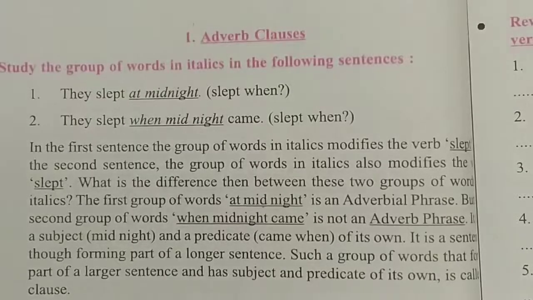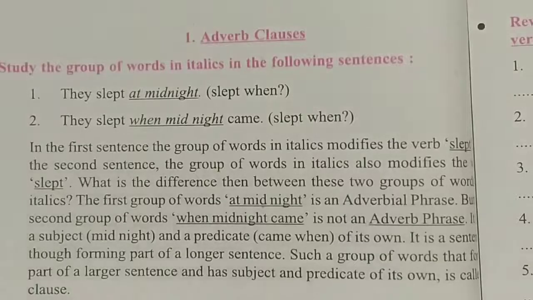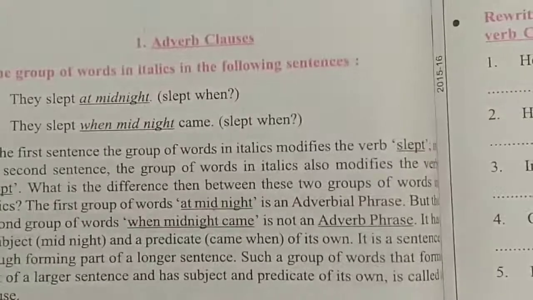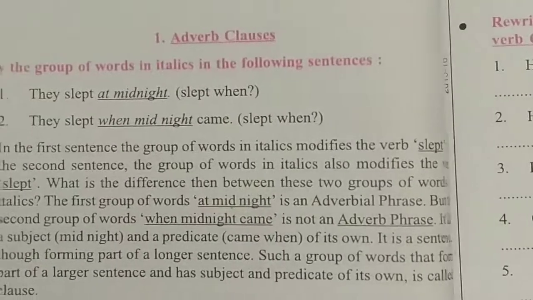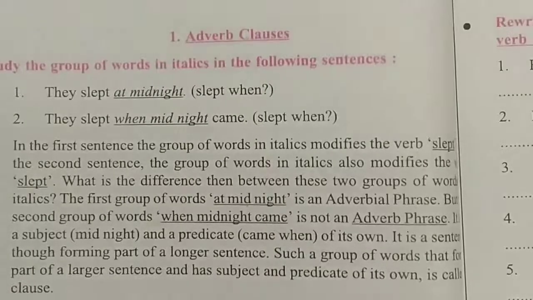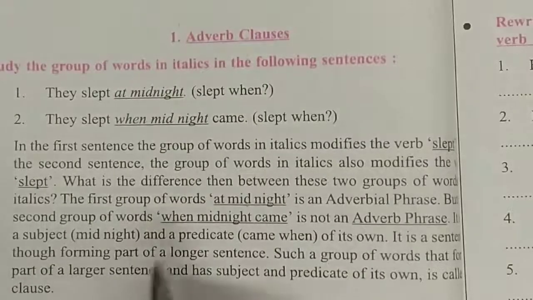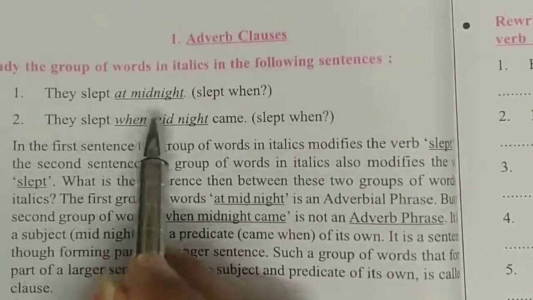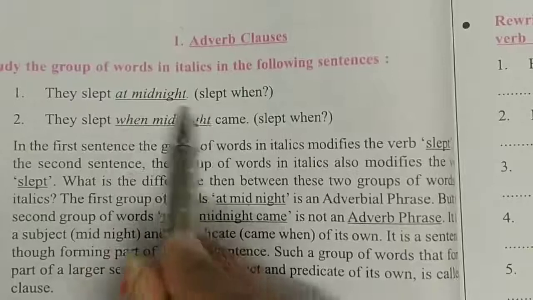Such a group of words that forms part of a larger sentence and has a subject and predicate of its own is called a clause.